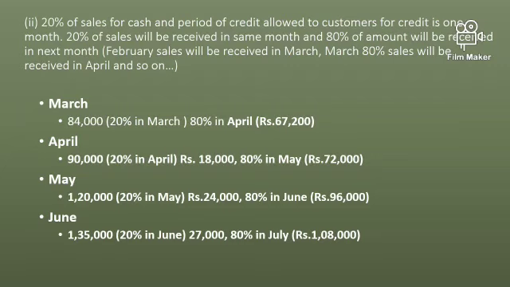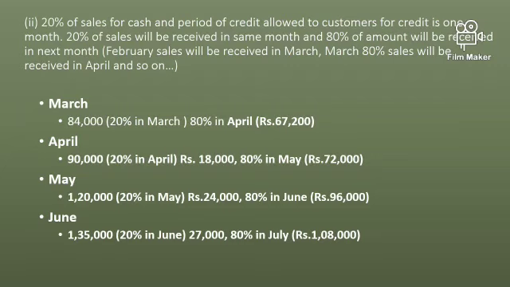So here is the calculation. For March, total sales recorded were 84,000, out of which 20% we received in March, but there is no need to mention it here because this is not part of our cash budget. We are starting from April. So the remaining 80%, which is 67,200, we will record in the month of April.